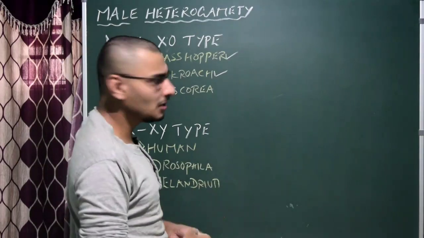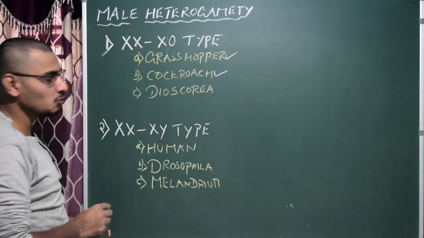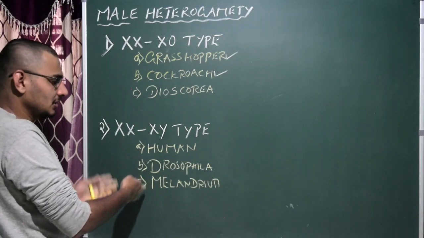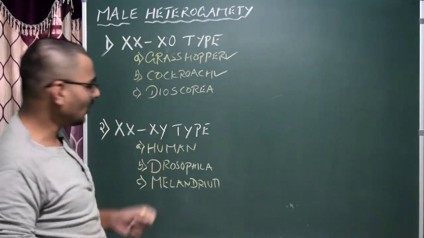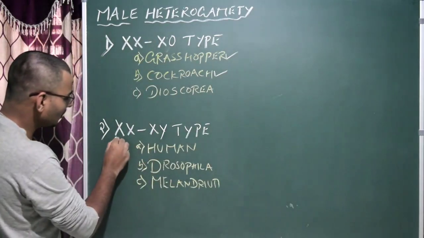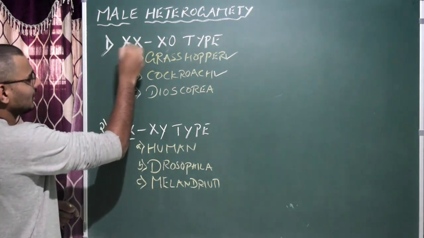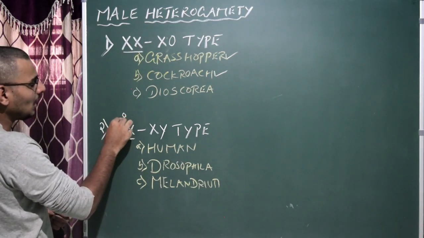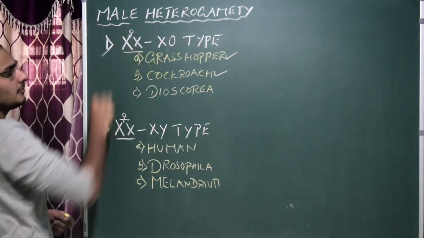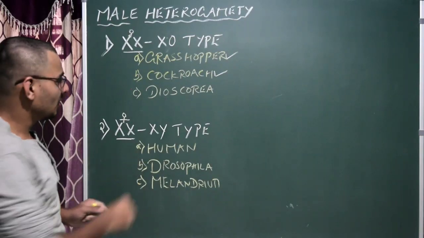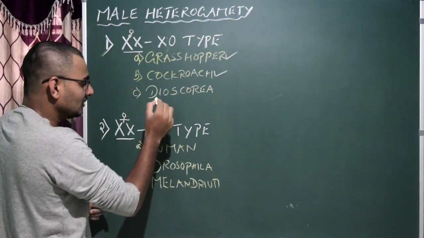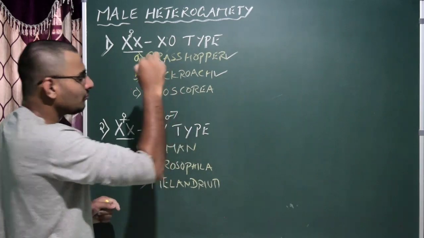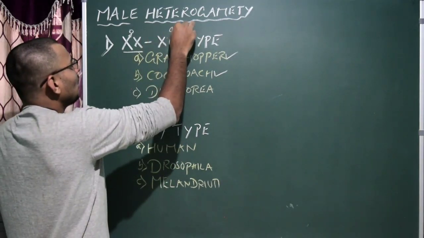representation. So very simple, we'll go with the first XX-XY type because we are familiar with it, and then we'll go with this. In this case, always remember the left side, both the cases, which is actually the allosome of the female. So it is common, it is understood. It is actually the allosome of the male. In this case also it is the allosome of the male.